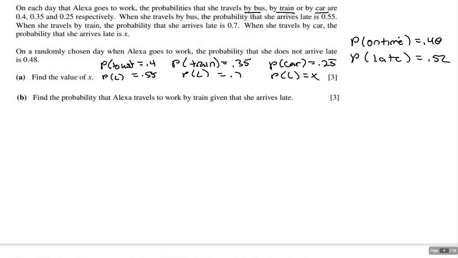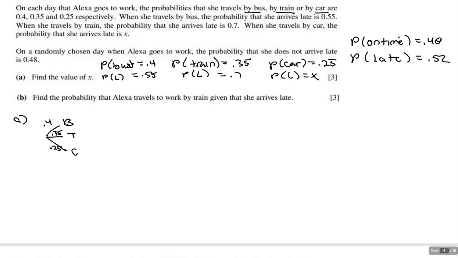Here's what I've got. I've got 3 possibilities. Let's do it in the order I wrote it. We're going on the bus, we're going on the train, or we're going on the car. Bus, train, car. The probability of going on the bus is 0.4. The probability of going on the train is 0.35. And the probability of going on the car is 0.25. Notice when I add these up, this is going to be 100 or 1, right?